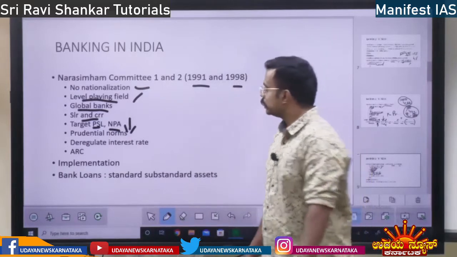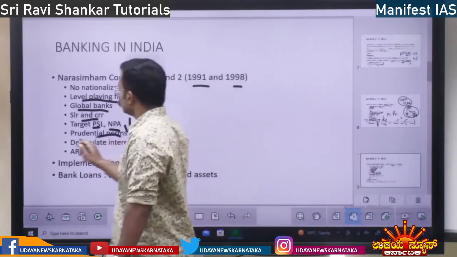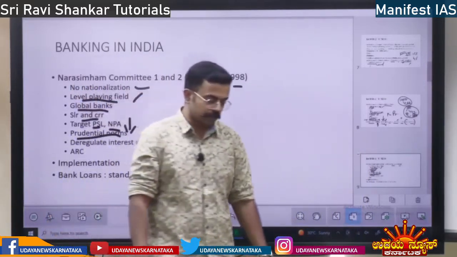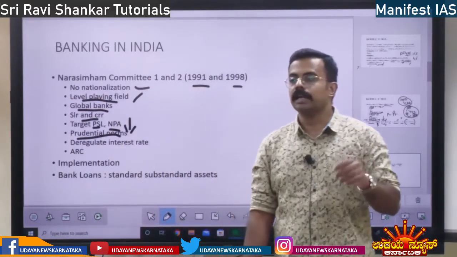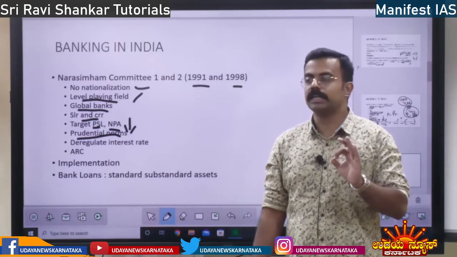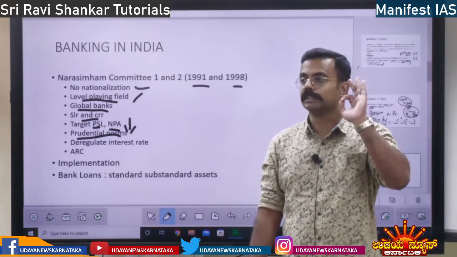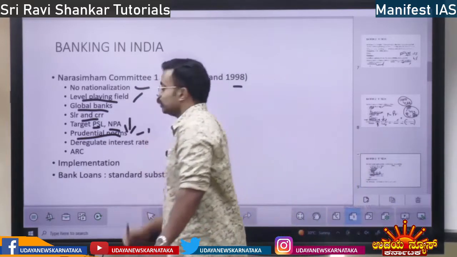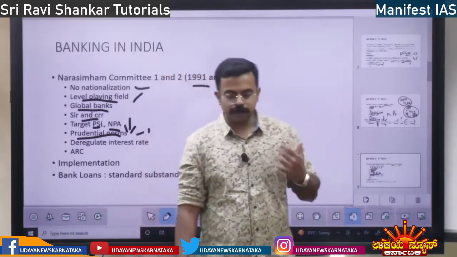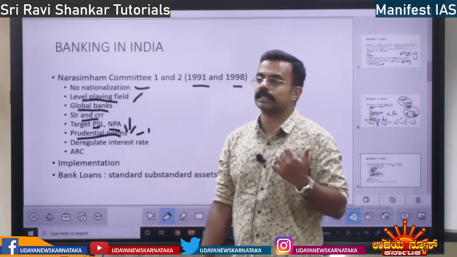And also it says prudential norms should be followed. What are prudential norms? The word prudent in English means wise. So banks should follow wise norms. Remember the 2008 financial crisis in the US.